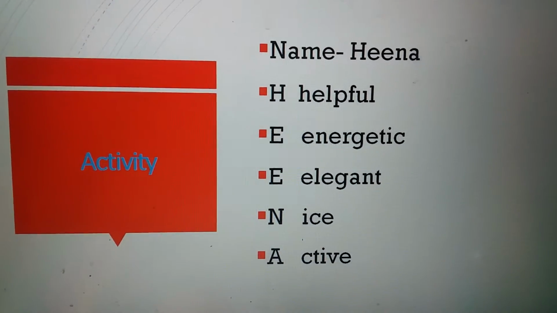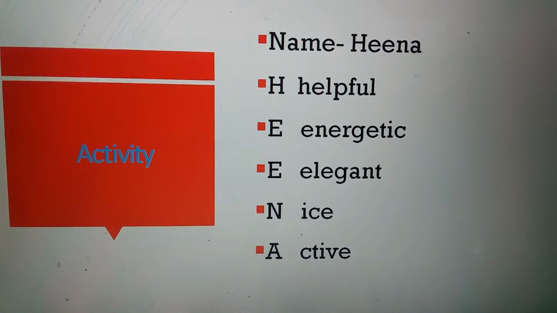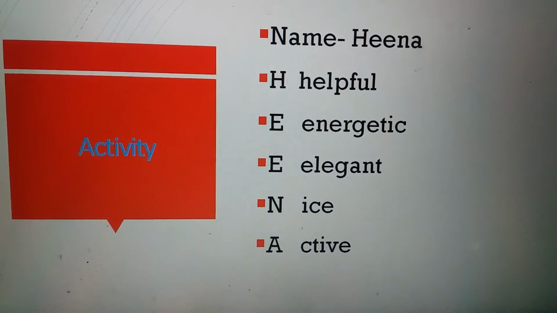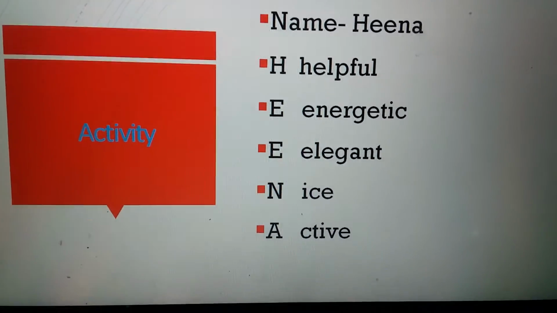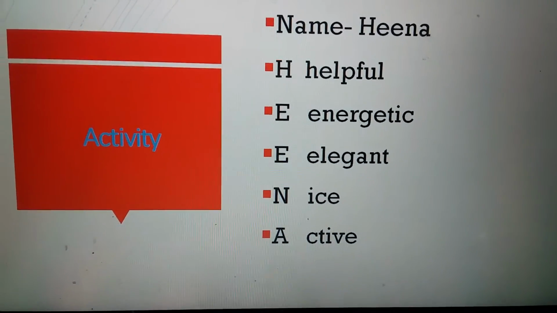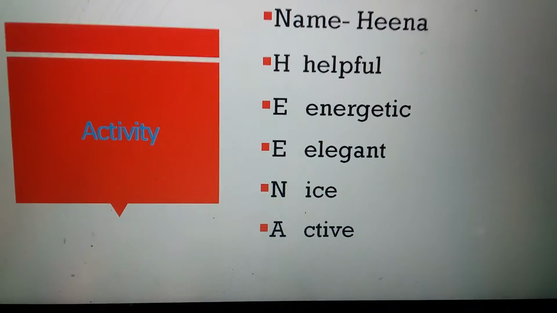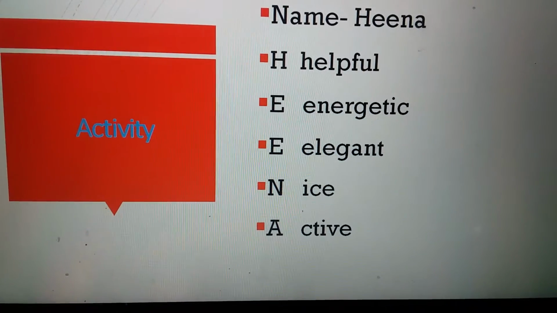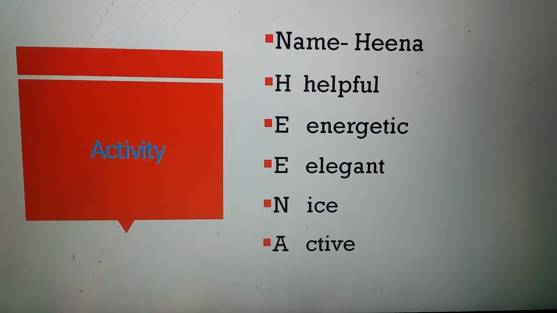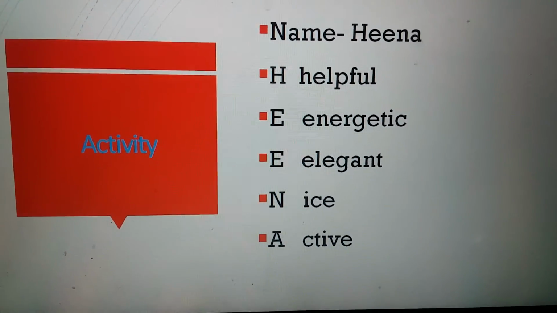Now let's take one activity. You write any name or your name. Then taking each letter of your name, you can write an adjective starting from that letter, such as H, helpful, E, energetic, E, elegant, N, nice, E, active. So do this activity on A4 sheet or in your notebook.